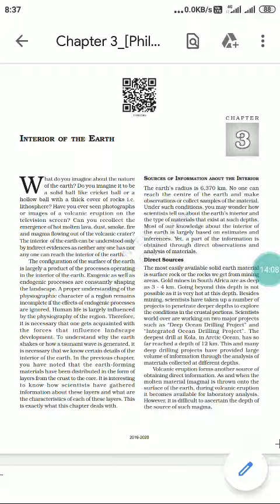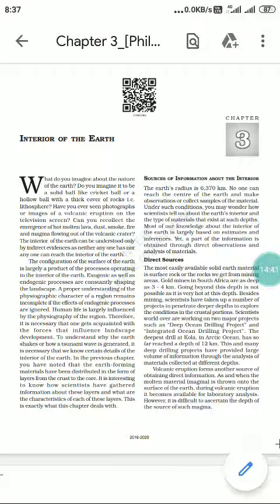So it is necessary that one gets acquainted with the forces that influence landform development. It is necessary that we know these forces, exogenic and endogenic forces, as I already explained, because they influence the physiography, which in turn influences our life completely. We will see it in detail when we look into a single topic.